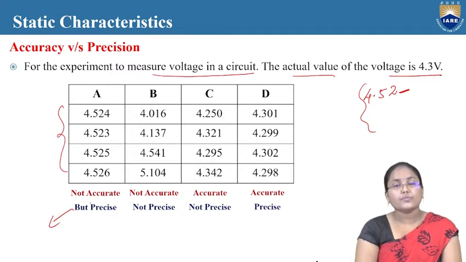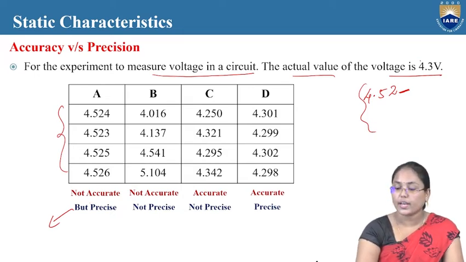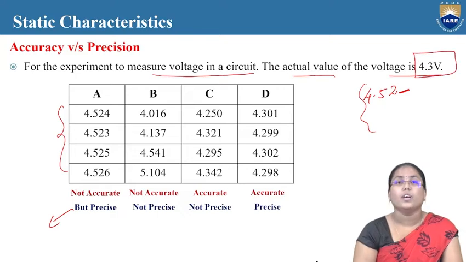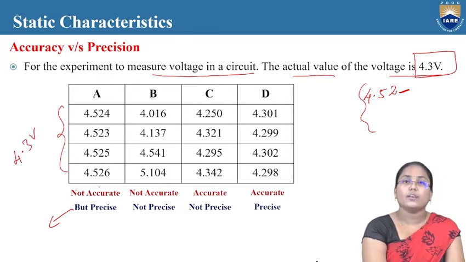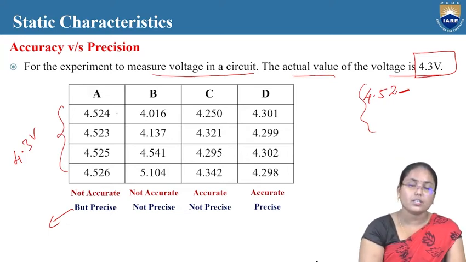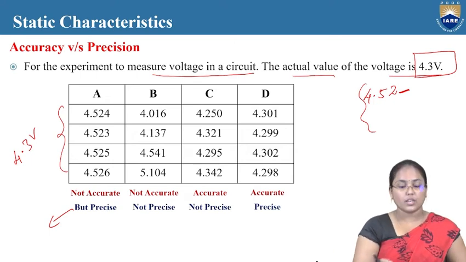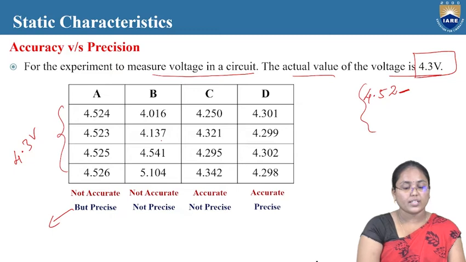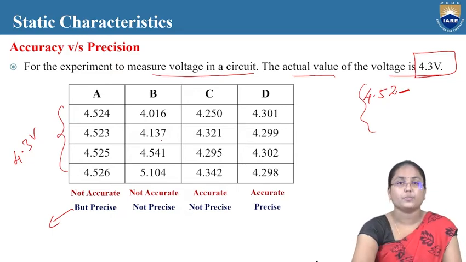But are the values we got in this experiment accurate? Looking at the actual value that has to come as the output, which is 4.3 volts, I can say definitely these are not accurate, because my intended value is 4.3 volts and in this experiment we got 4.524, a variation of about 0.2 volts, which is not intended for us. That's why we can say this is not accurate, but it is a precise experiment.